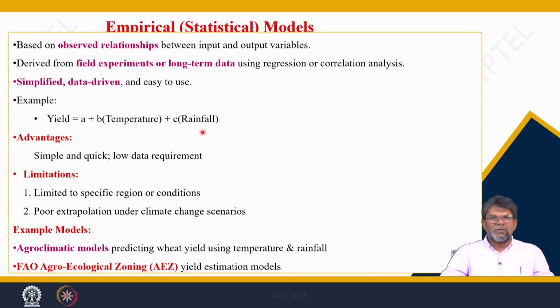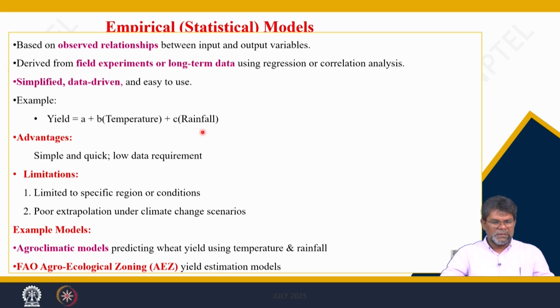This does not take into account the crop management practices and other factors, only the relationship between the yield and these other parameters. That is just an empirical equation or model developed for a particular location. It may not fit other locations as well.